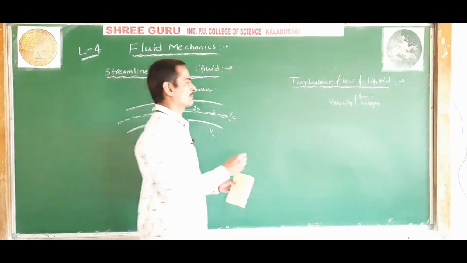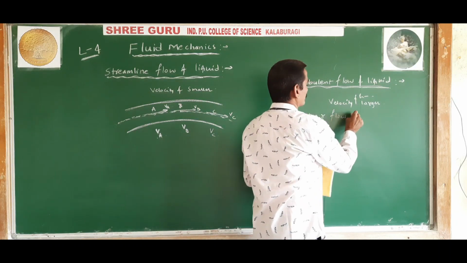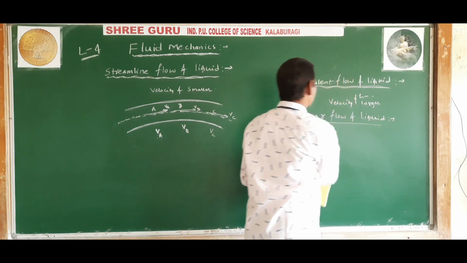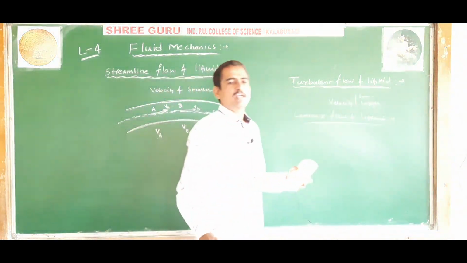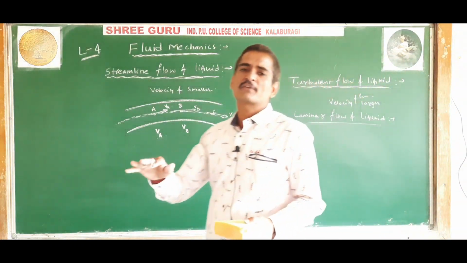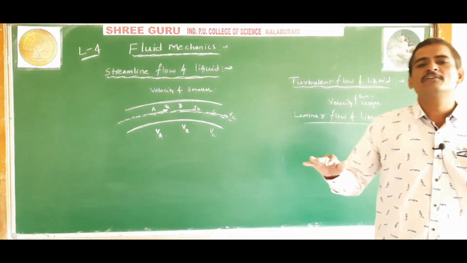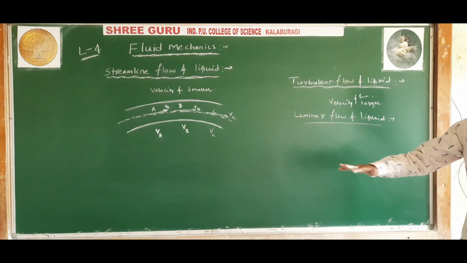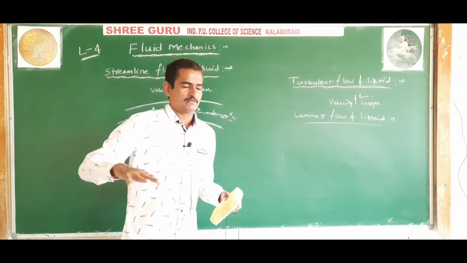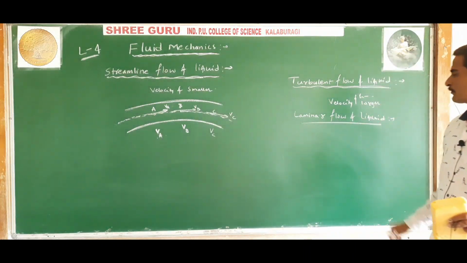Understood? Okay, another flow of liquid that will come is laminar flow of liquid. The flow of liquid is said to be laminar if the liquid flows over a horizontal surface in the form of different layers of different velocity. That is, liquid is flowing layer like, one layer, another layer. So layer-like flow of liquid with different velocities is called laminar flow of liquid.